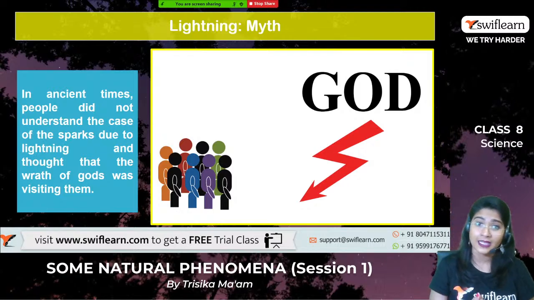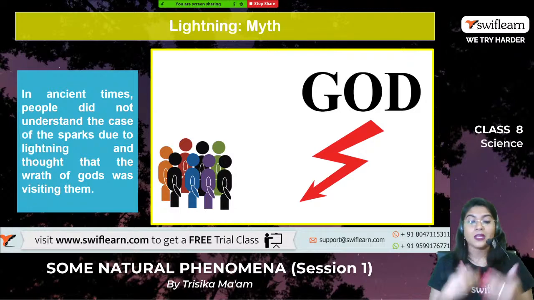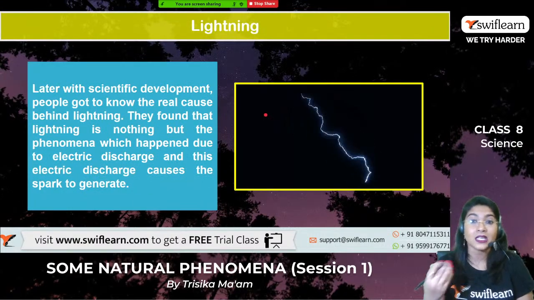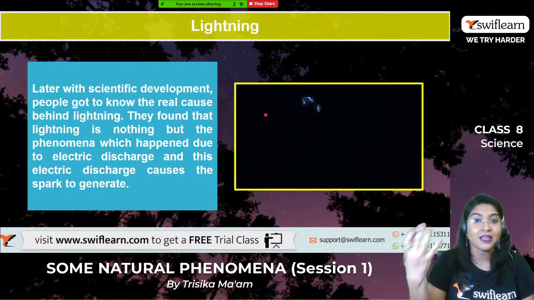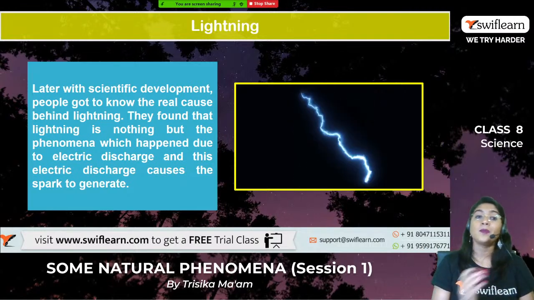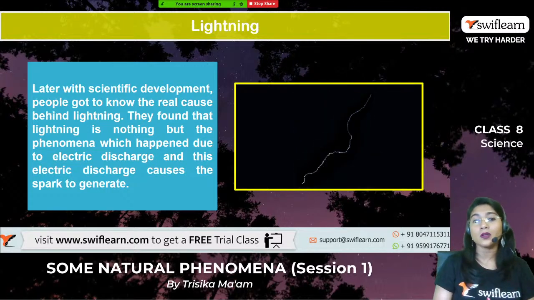But this is a myth, right? As scientific research developed, people got to know the real cause of lightning. So what is the real cause of lightning?